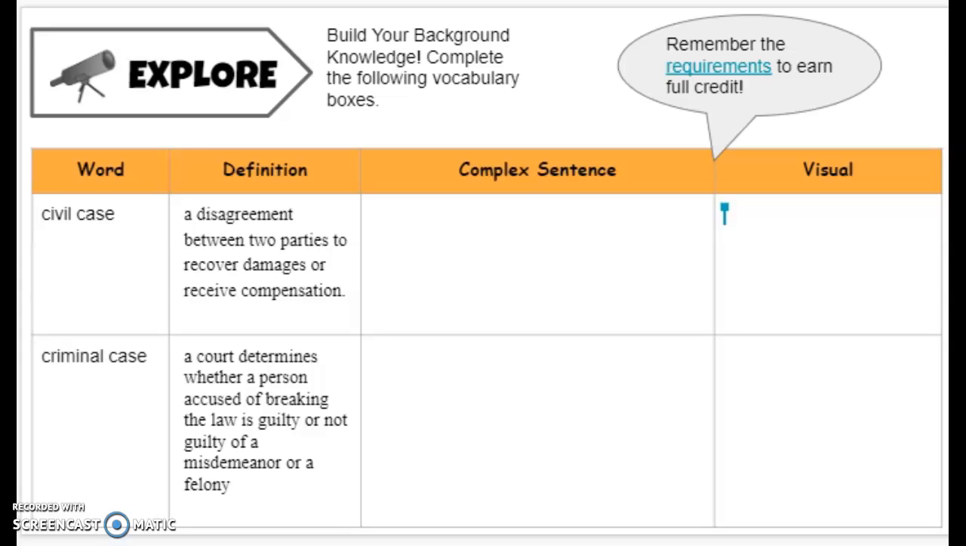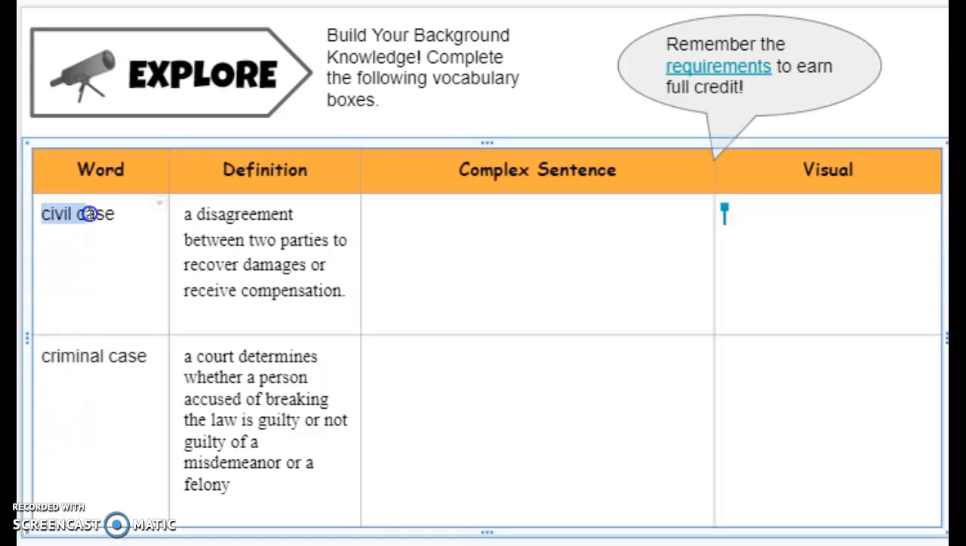This is a short video on vocabulary for the legal system. The first vocabulary word is civil case. Important to note that in a civil case, no crime has been committed. A civil case is a disagreement between two parties to recover damages or receive compensation. Always in a civil case, one party is suing another party.